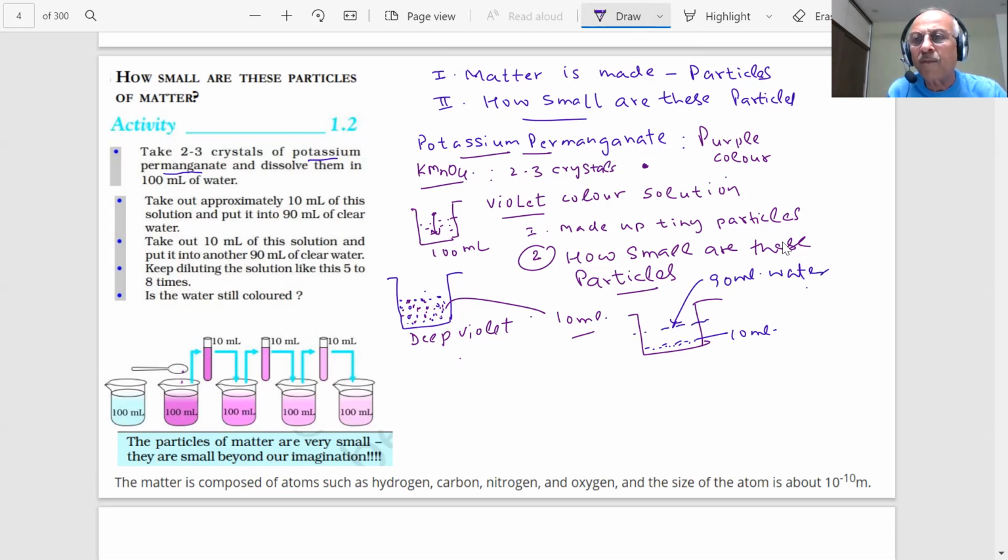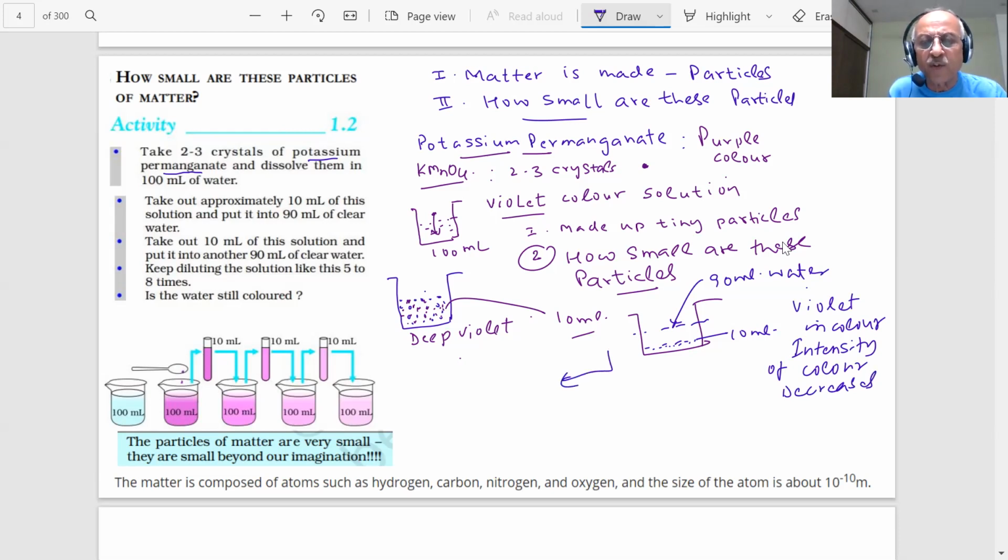And you will find still violet color is there. The solution is violet in color, but it was deep violet. The color becomes less. The intensity of the color decreases, student.